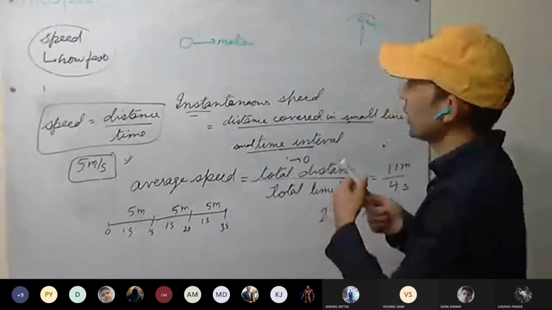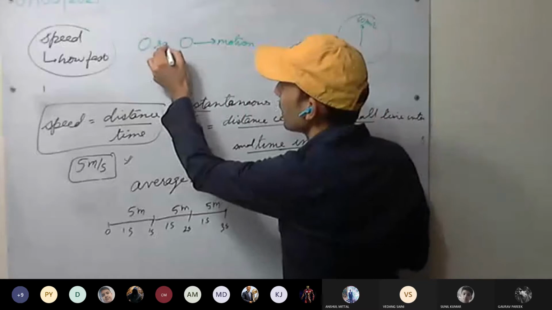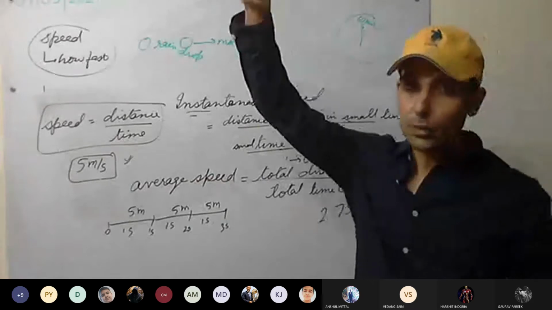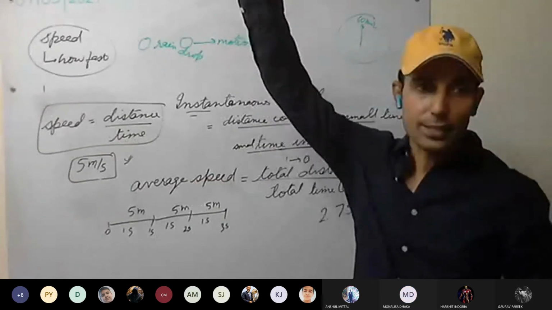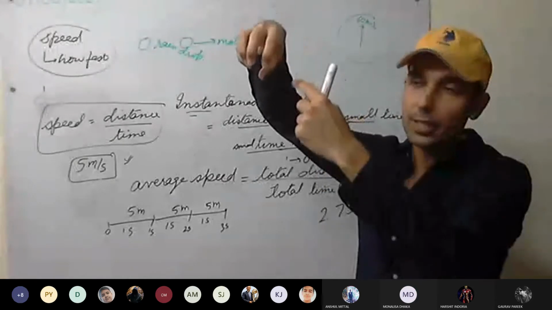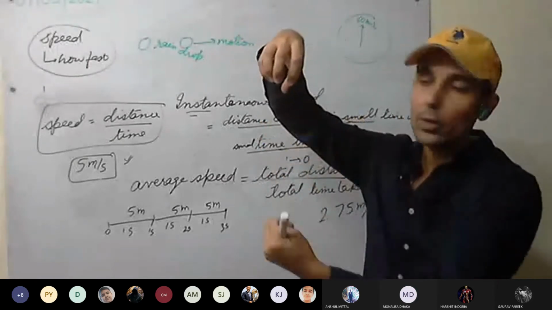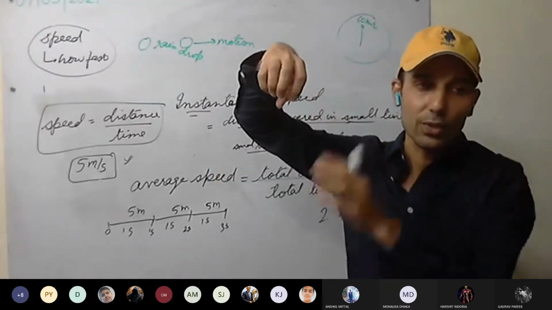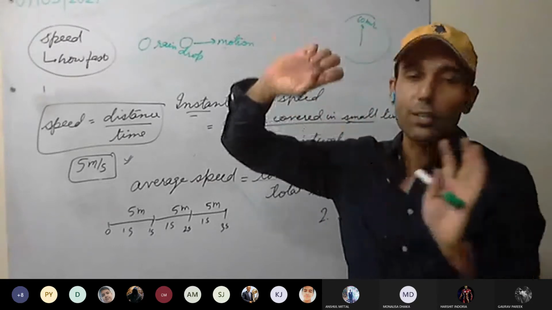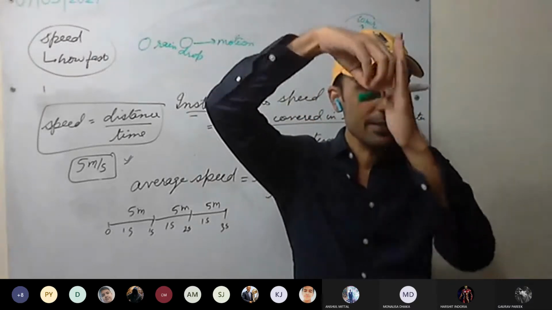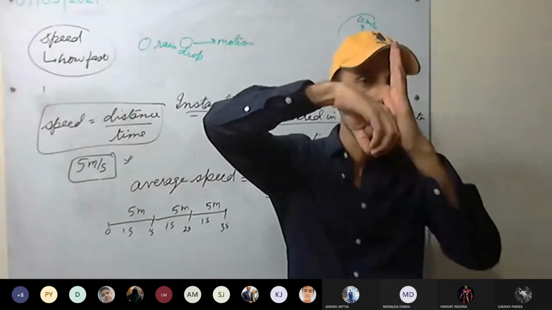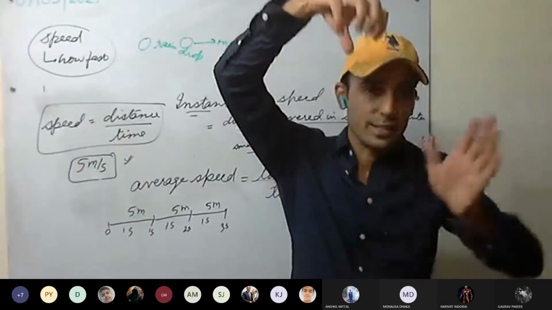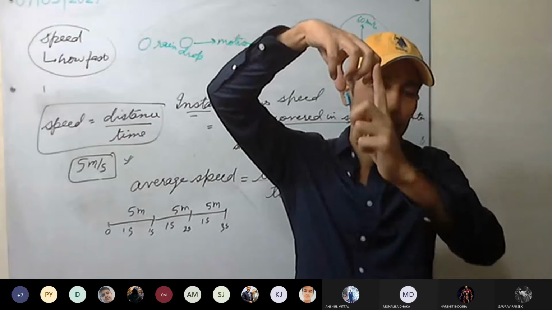Or you can take the example as given in your book, of a raindrop. So initially when the raindrop starts to drop, its velocity keeps on increasing, because the gravitational force is more as compared to the viscous drag or upthrust. These things you don't know. Upthrust you don't know. Viscous drag I can explain. It is moving in air, so there will be friction with the air. This is drag, viscous drag. This friction is called viscous drag. Simple words. Upthrust, the air is also applying some upward force.